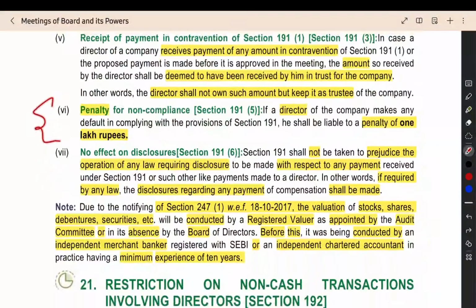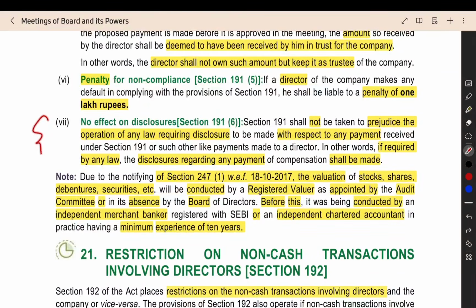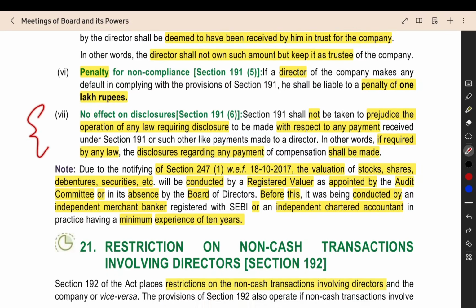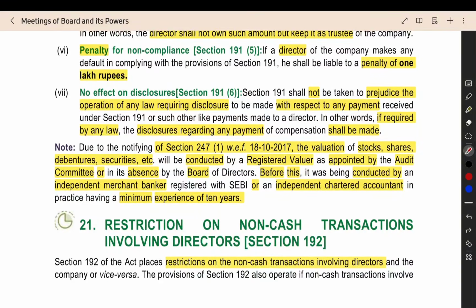Penalty for non-compliance, then no effect on the disclosure. If under any other section they are asking you to give any disclosure, there is no restriction imposed by this section on that. That is happening separately under that section, and this is happening separately. There is no restriction imposed by this section. So this is also one more point that you can read by yourself.